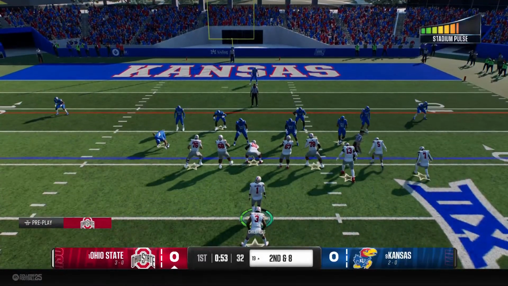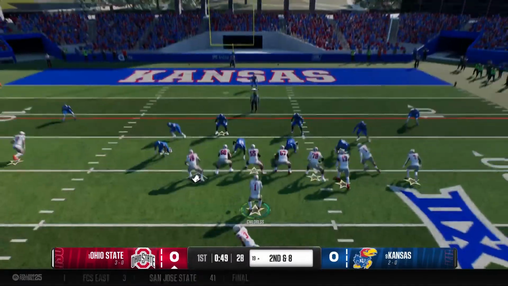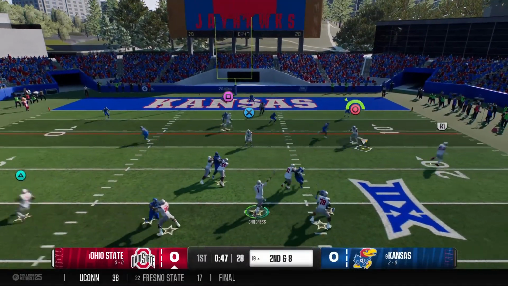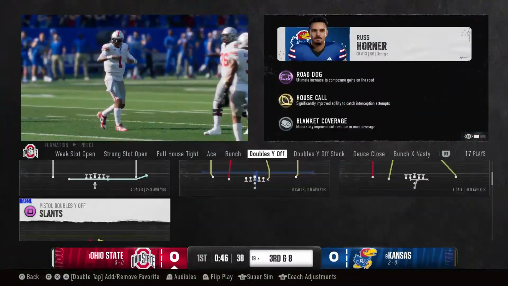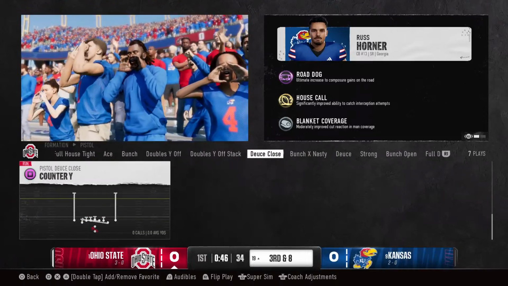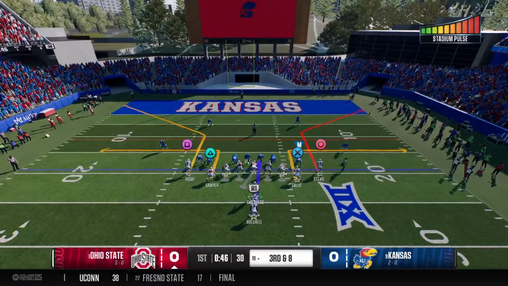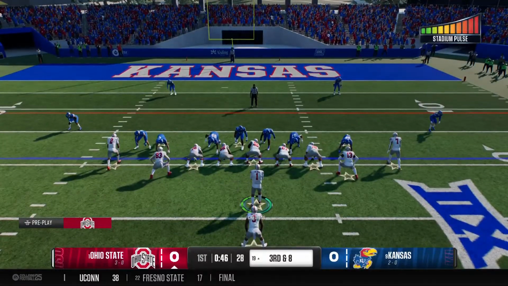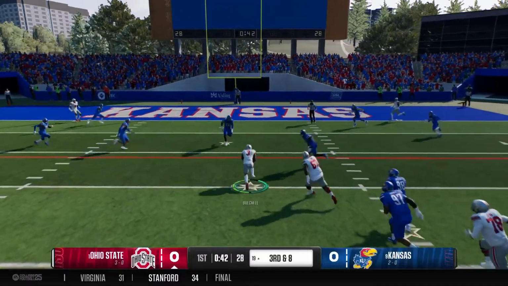Buckeyes are in the red zone. Quarterback wants to throw it on 2nd down. The defender gets a hand in there to break the pass up. Oh, my gosh. They almost came up with another interception. They had a pick on the last drive. They're doing such a good job of baiting this quarterback into throwing the ball into coverage and then making a play on the ball. Let's see if they can keep this going.